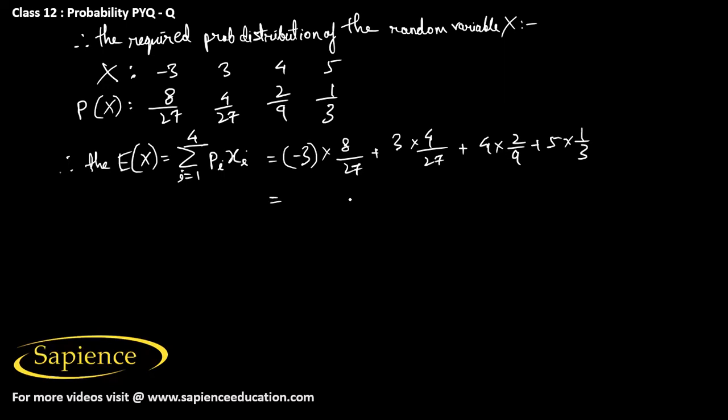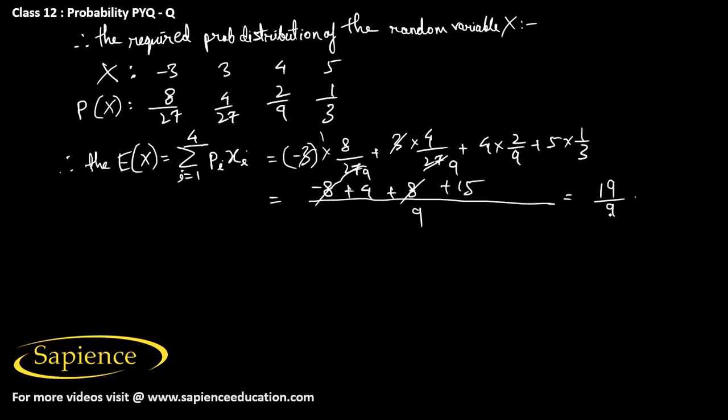Then from here we can see 3 9s are 27, 3 9s are 27. So here 9 will be the LCM we can take, and this will be minus 8 plus 4, plus 4 into 8, then 3 3s are 9, 3 5s are 15, so this would be 15. So this 8 and 8 will cancel, so 15 plus 4, that is 19, 19 by 9. So this is the required expected value of the amount which he wins.